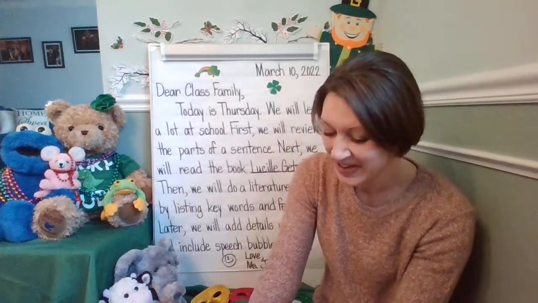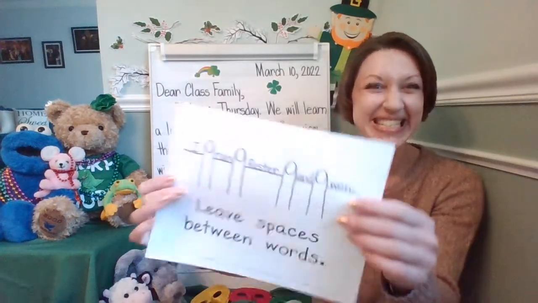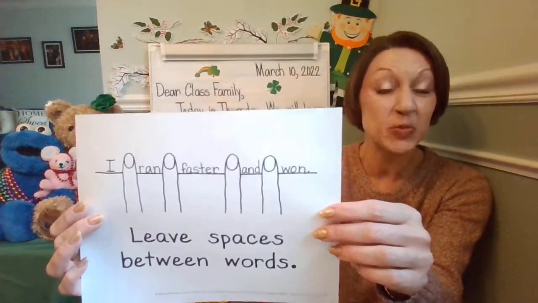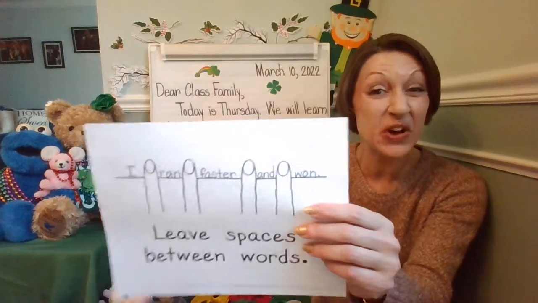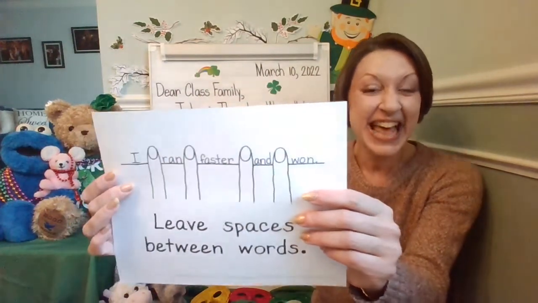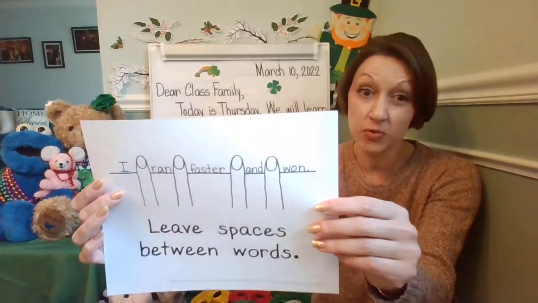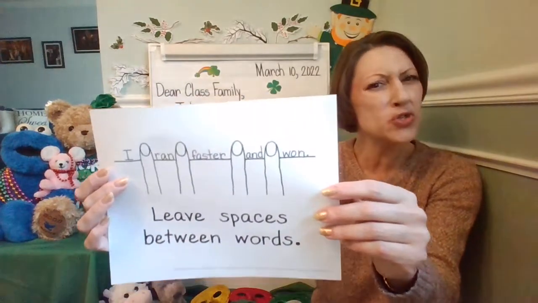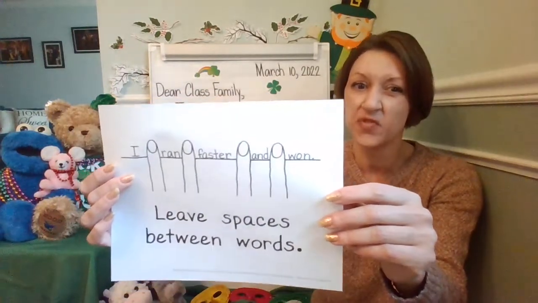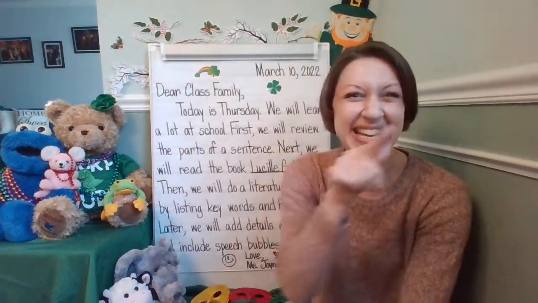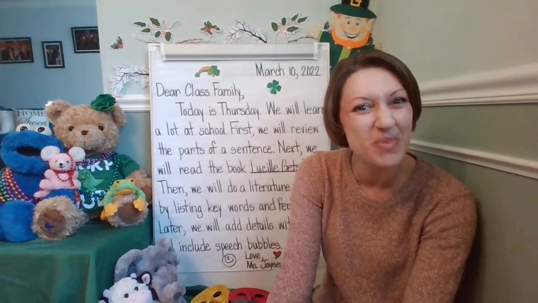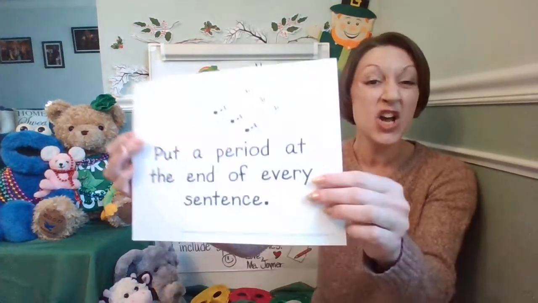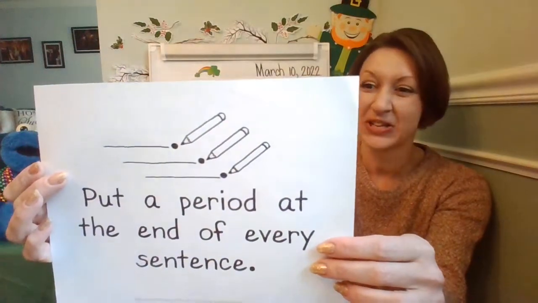Another thing that good writers do, you remember? What do you leave so the words don't smush? Do you remember? We're going to leave spaces between the words, and they're called finger spaces. That way, a reader can read your writing, and the words won't smush together and be confusing. Another thing is at the end a punctuation mark. It could be a period, question mark, or exclamation mark.